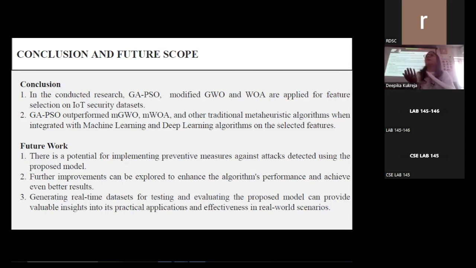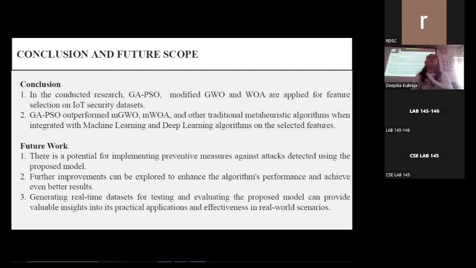This can further be taken as future work, where the prevention of the attacks can be done using any type of simulator like NS2, NS3, OpNet or MATLAB itself. So there are various different simulators available where we can prevent the attacks, if they are occurring in the network. This can be detected using the real-time data generated using a simulator. The other future work is generating a real-time data set for testing and evaluating the proposed model, which can provide insights into its practical application.